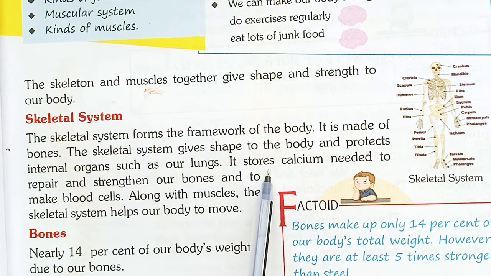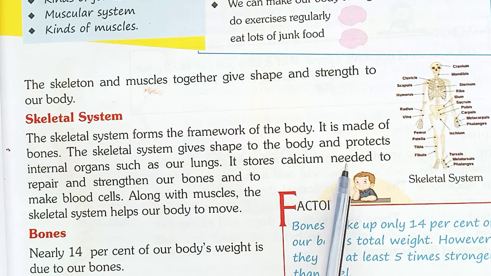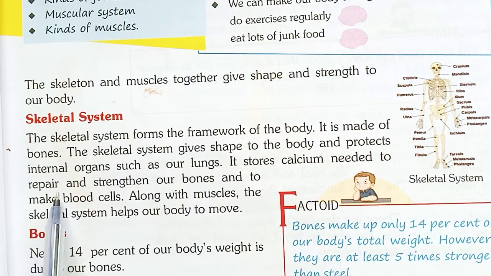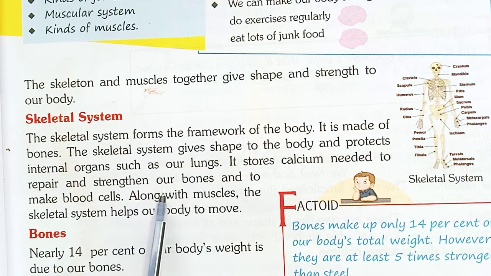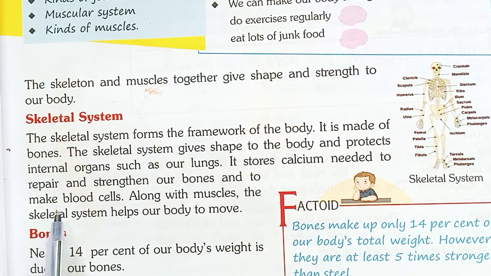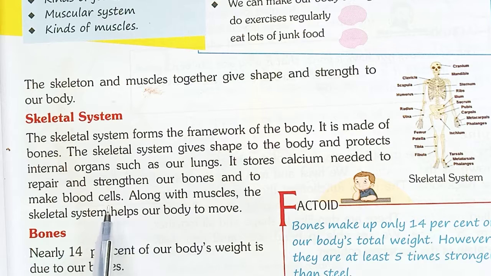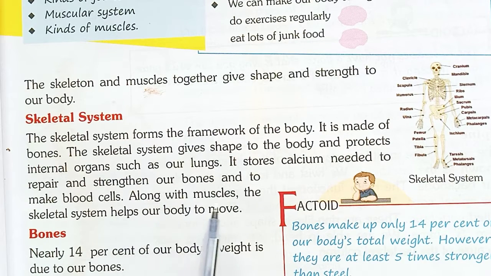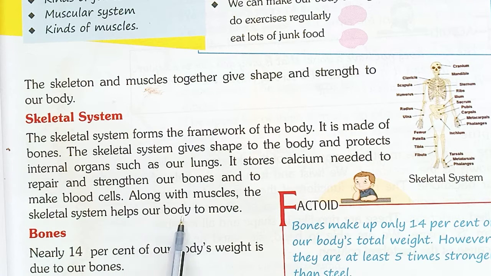It stores calcium needed to repair and strengthen our bones and to make blood cells. Along with muscles, the skeletal system helps our body to move.